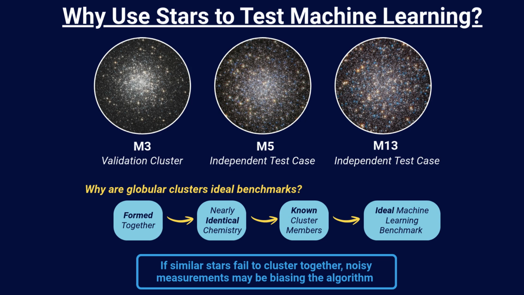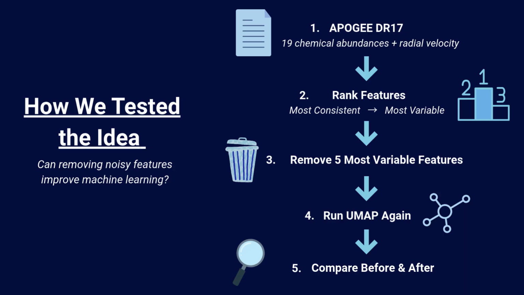We analyzed three clusters: M3 as our validation cluster, and M5 and M13 as independent cases. M3 allowed us to verify that our analysis pipeline worked before testing whether the same patterns appeared in M5 and M13. We used chemical abundance data from the APOGEE DR17 survey. For each cluster, we analyzed 19 chemical abundance measurements and radial velocity, using the dimensional reduction algorithm UMAP to project the data into two dimensions.